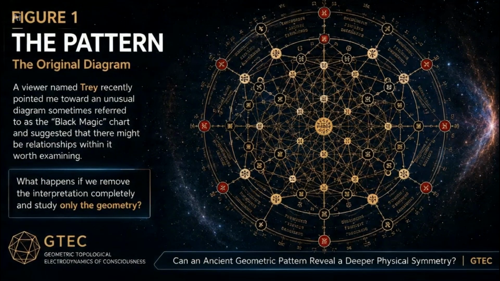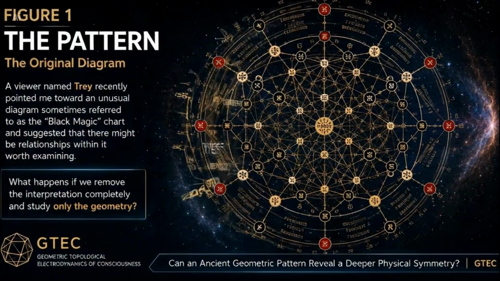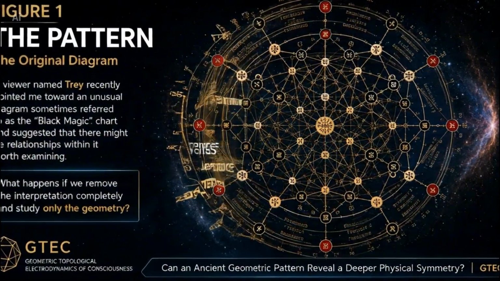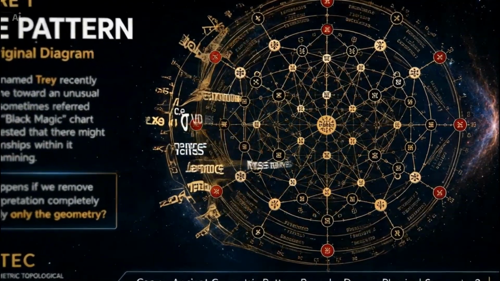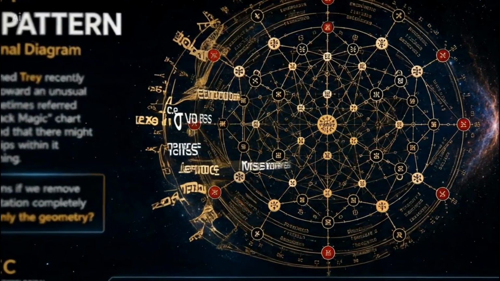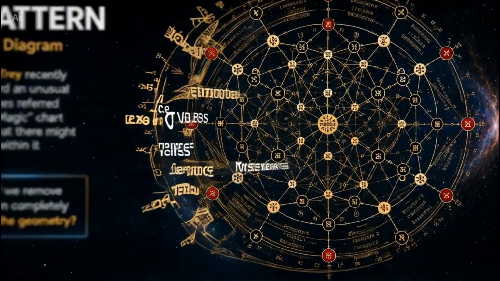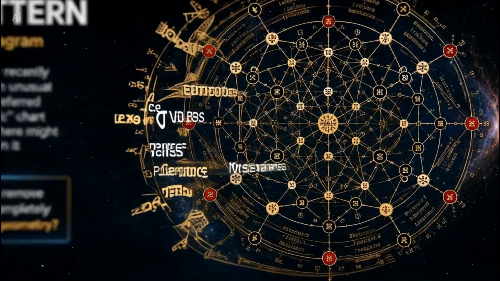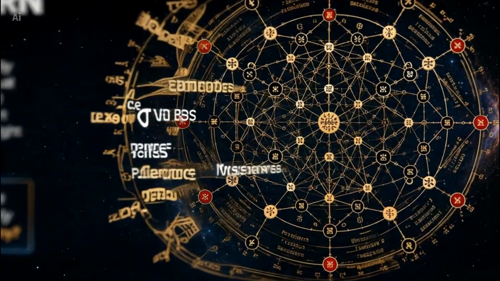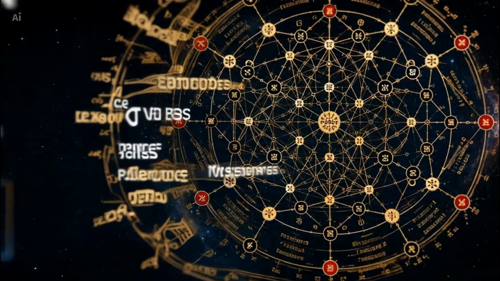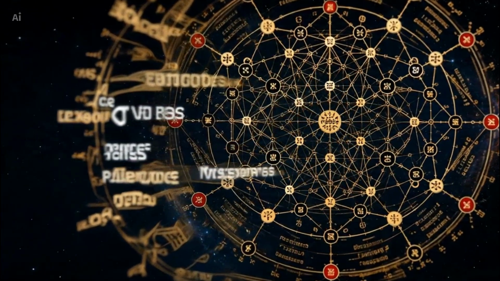A viewer named Trey pointed me toward an unusual diagram and asked whether its geometry might share deeper relationships with GTEC instead of interpreting its symbols or history. We begin with a simpler scientific question. What happens if we ignore what the pattern is supposed to mean and examine only its geometry?